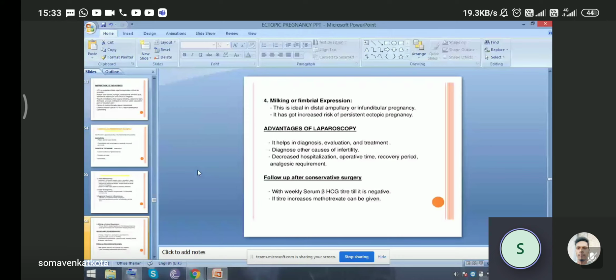So what are the advantages of laparoscopy? It helps in diagnosis, evaluation and treatment. You can diagnose other causes of infertility at the same time. Then it decreases hospitalization, operative time, recovery period and analgesic requirement. And the follow-up after conservative surgery is with BP and serum beta hCG titer till it is negative, and if the titer increases, then methotrexate can be given in that case.